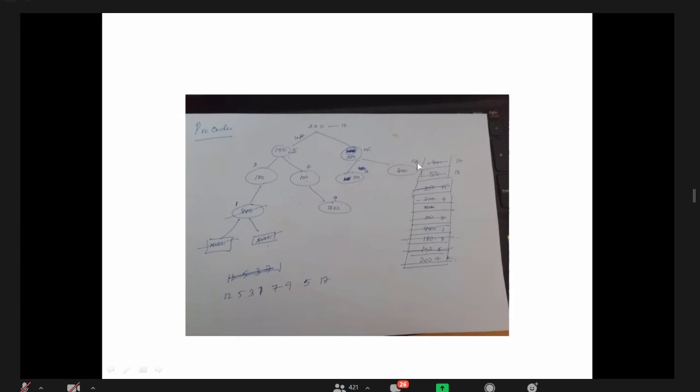The 400 value is 17, I printed it. 400 of left is done, 400 of right is done, then 400 will be popped from the stack. After that 50 is done, 400 is done, 350 I popped. So 350 was called by whom? 200. So 150 is popped, 350 is popped, now finally 200 is popped from the stack.